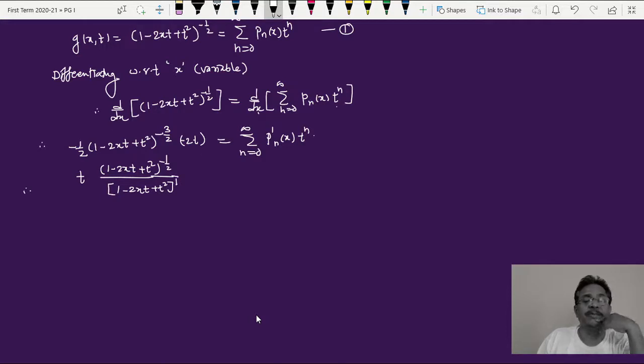This is the rearrangement, and t is there, so it is equal to summation over n equal to 0 to infinity P dash n of x into t raised to n.